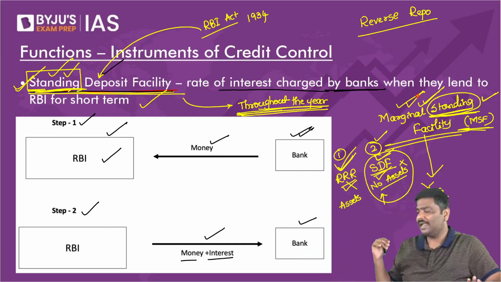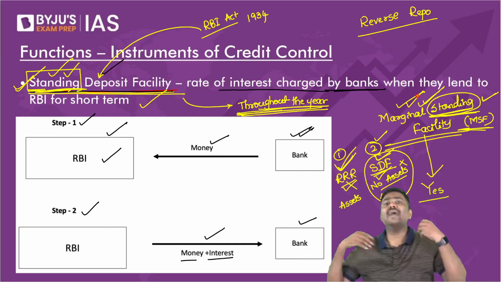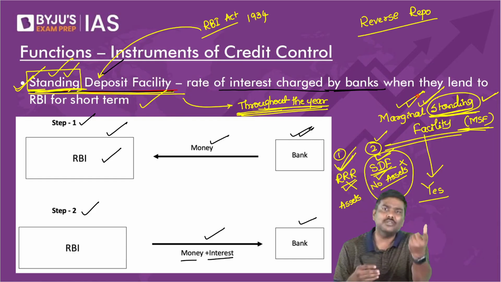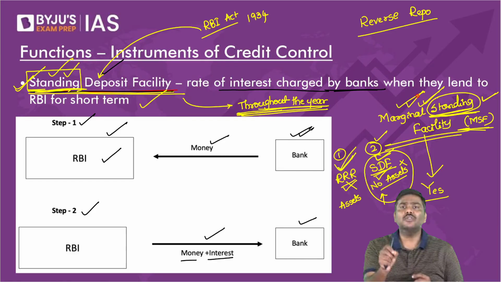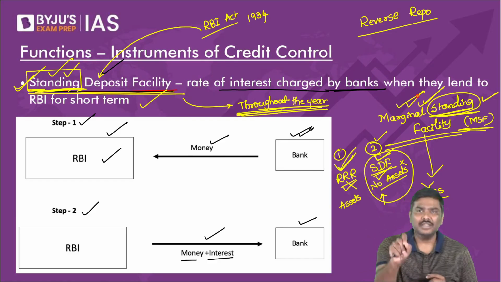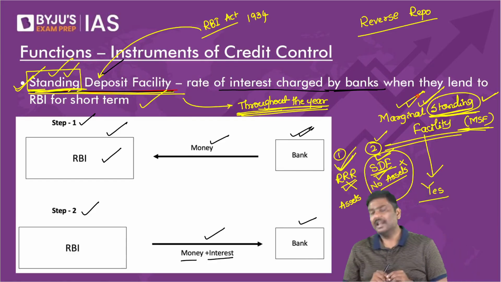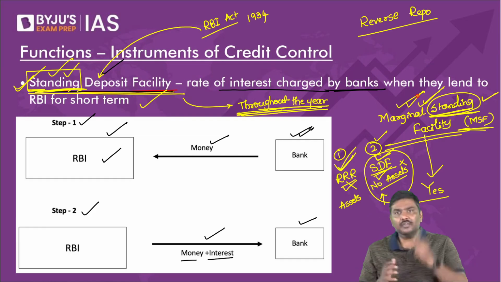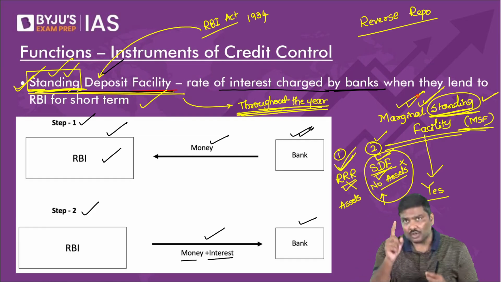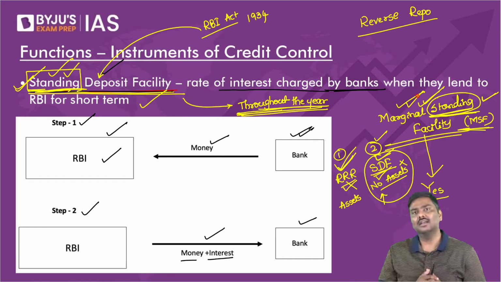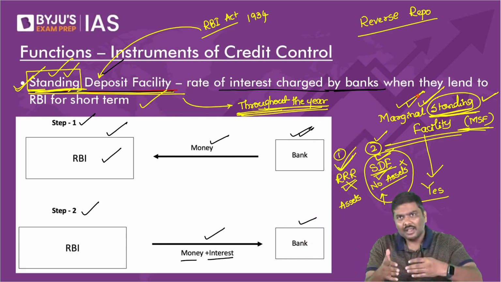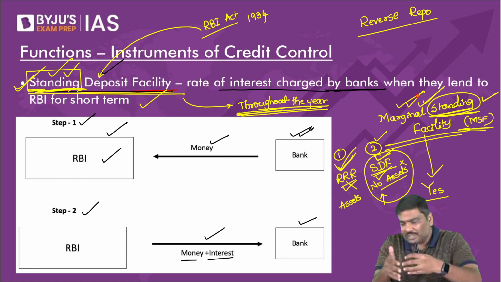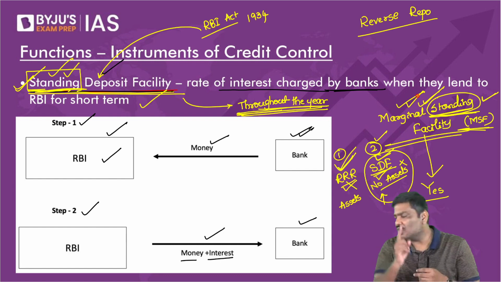Now, many of you will ask me, sir, why? Why will the bank borrow only for 1 day? Let me ask you a very simple question. What if you're falling short in terms of SLR? Today, what if there is a shortage of 1 crore rupee under SLR? Don't you think tomorrow, anyways, you will adjust it? But today, before the day is over, you require 1 more crore rupee?